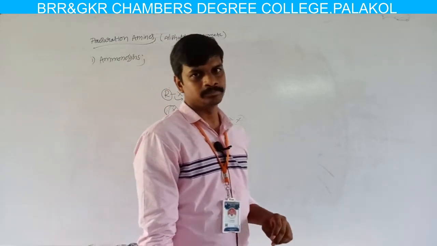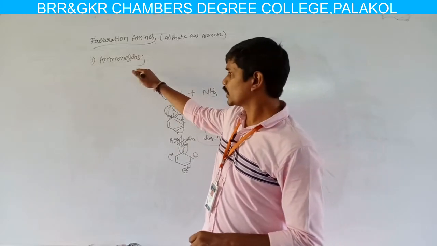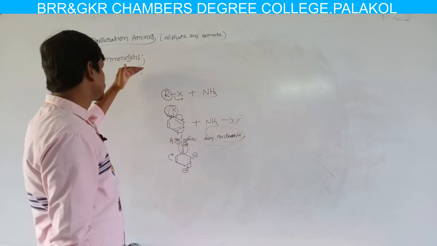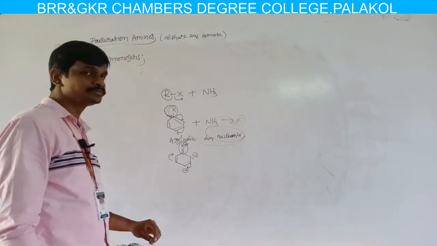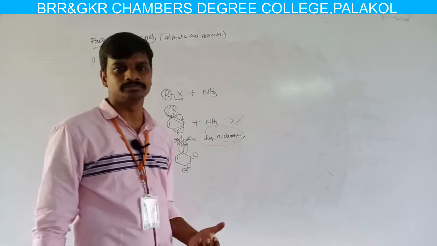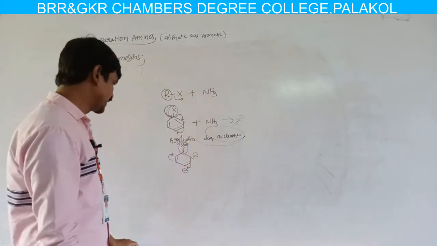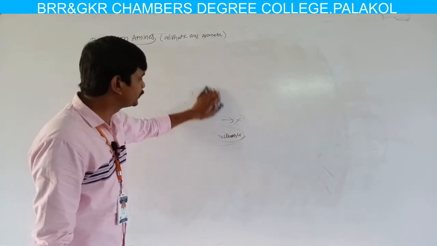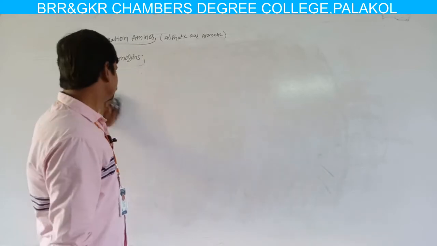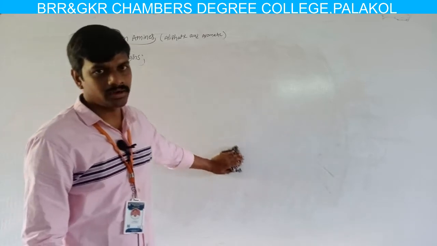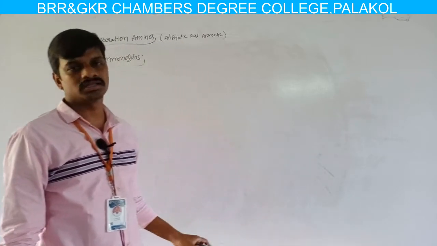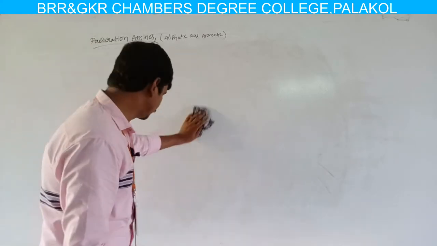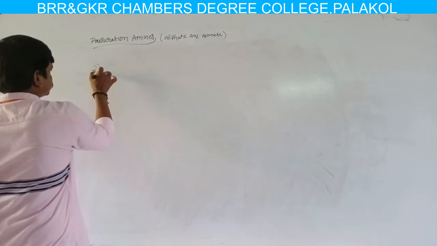That is why, by using the ammonolysis reaction, we cannot prepare aromatic amines. This ammonolysis reaction is useful only for the preparation of aliphatic amines. Aliphatic amines are prepared by the ammonolysis method, but aromatic amines are not.